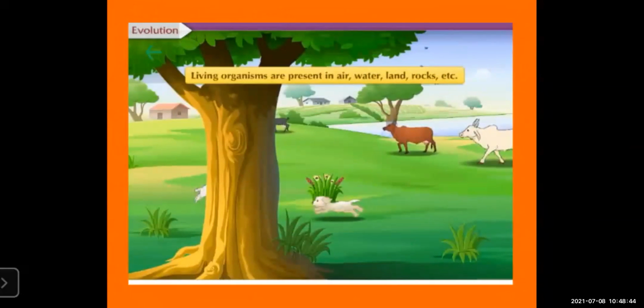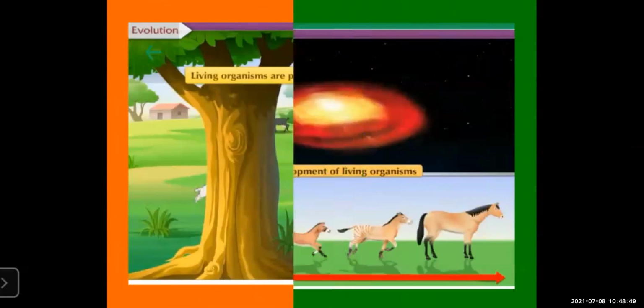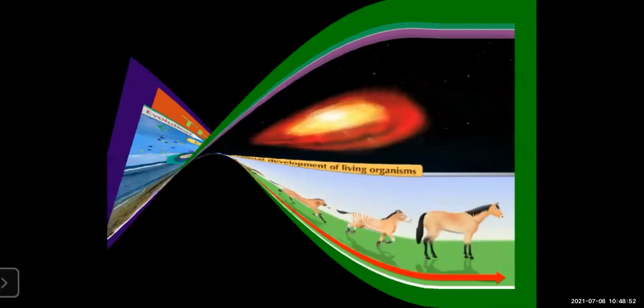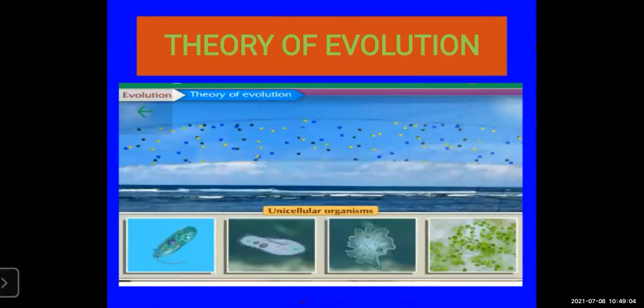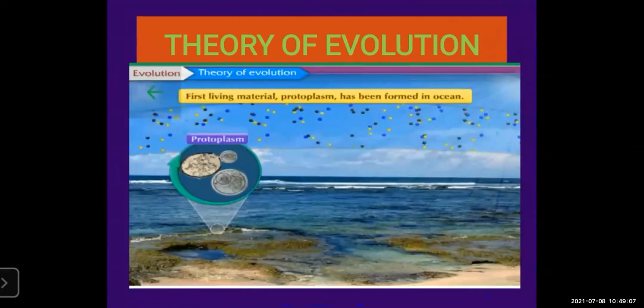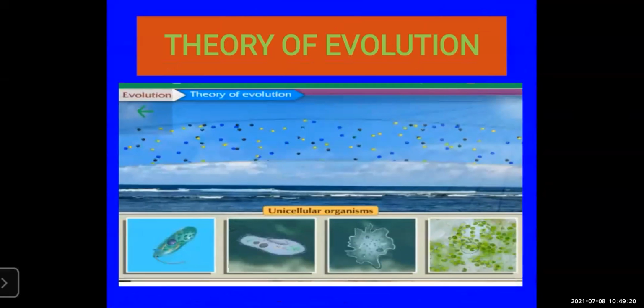Living organisms are present everywhere, in the air, in the water, on land or rocks, etc. Gradual development, that is only evolution. Evolution takes a long time, many years, to change from one generation to another. First living, this is very important, students, remember this one. The first living material, protoplasm, was formed in the ocean. This can come for your MCQ questions.